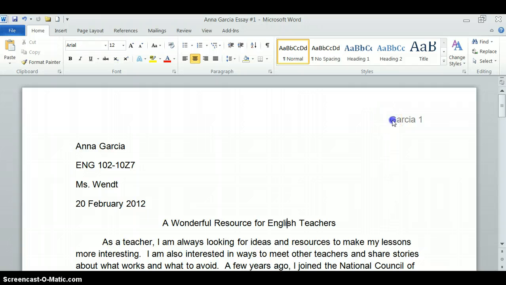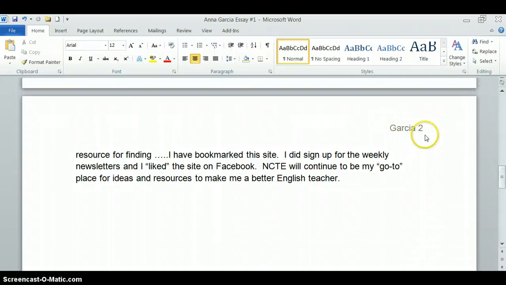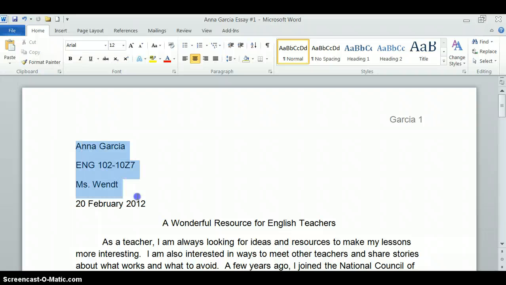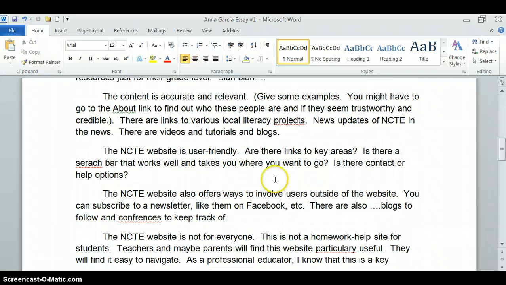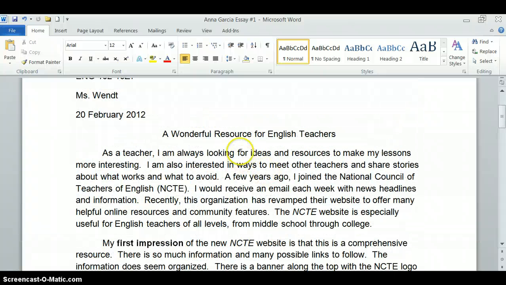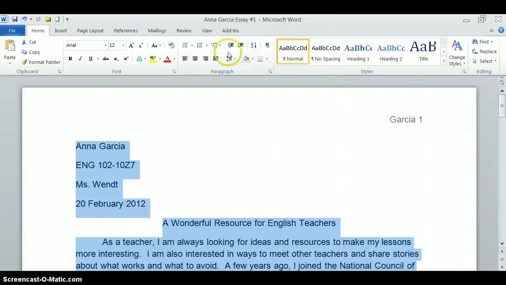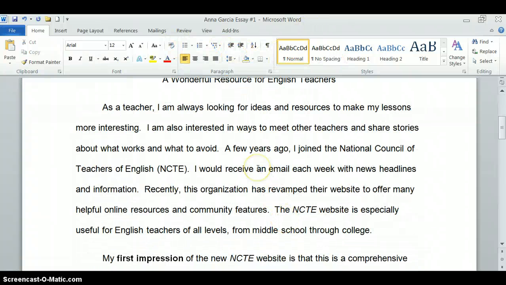Please make sure that you have a header with your last name and a page number. This header will reappear on your second and third pages as long as you've set it up correctly. You need a heading, and you'll notice that my essay so far is single spaced. What I'm going to do is double space it, Control A, double spaced. Okay. Alright, let's take a look at the actual essay.